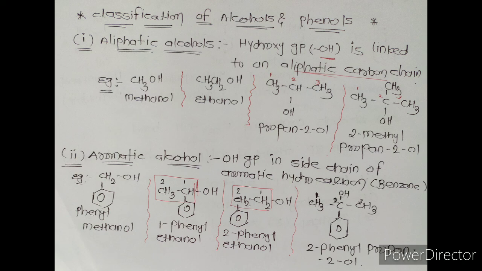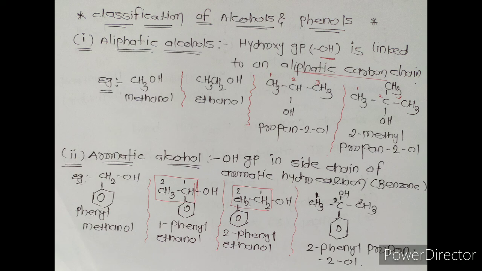Once again, when an alkyl group is present between the benzene ring and the OH group, it is called an aromatic alcohol. For example, phenylmethanol means a benzene ring containing CH2OH.